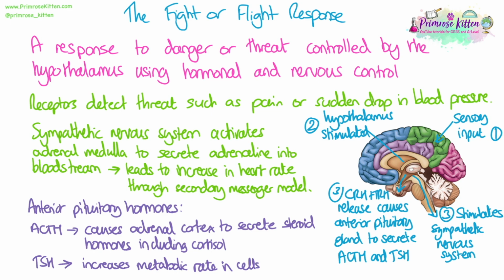So we've got an increase in heart rate, which is also to help transport and increase blood flow around the body. We've got an increase in the breakdown of glycogen, but also the production of glucose from other molecules, which means we've got more glucose available for respiration. And then we have an increase in metabolic rate, which speeds up all those chemical reactions, including respiration. So it just means that the body's extra prepared for whatever's going to happen. We've got lots of oxygen, we've got lots of glucose, traveling around the body. We've got all of those heightened sensory perception things going on that we talked about with adrenaline, and it just prepares your body for any activity.